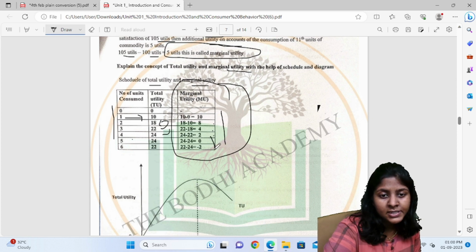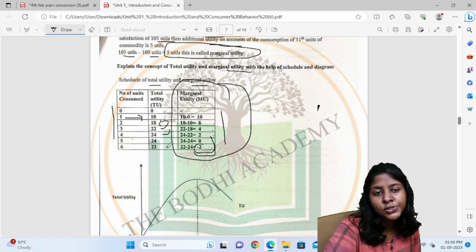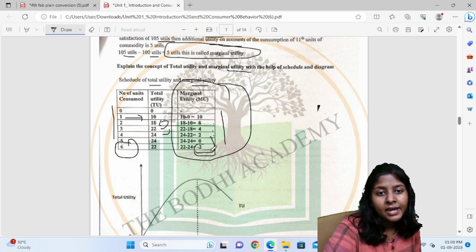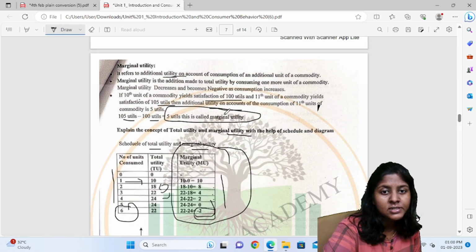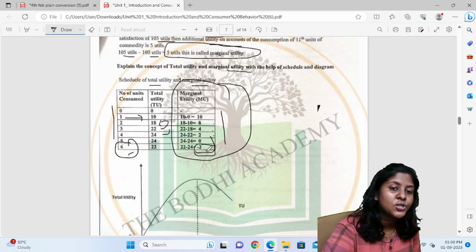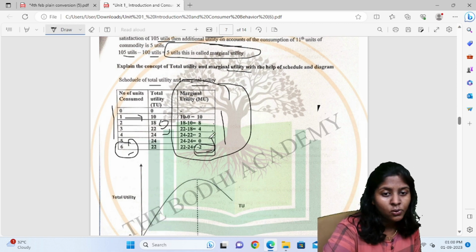So it becomes 0, or it can also go negative as consumption increases. See here the consumption has increased and marginal utility has decreased and it has become negative. So as consumption increases, marginal utility becomes 0, or it can also become minus 2.